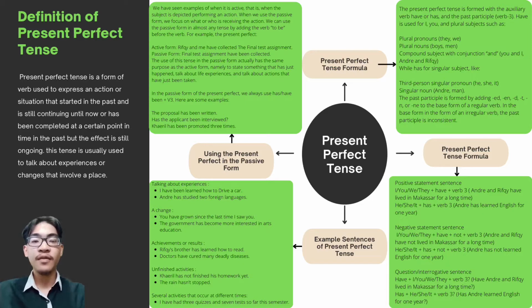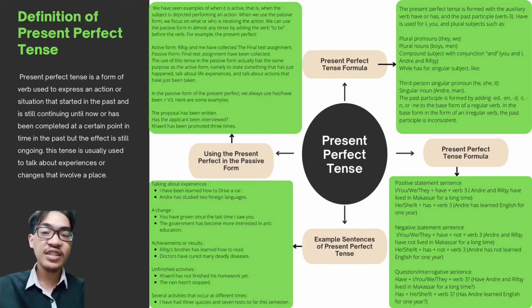Okay, for the first is a definition of present perfect tense. Present perfect tense is a form of verb used to express an action or situation that started in the past and is still continuing until now, or has been completed at a certain point in time in the past, but the effect is still ongoing. This tense is usually used to talk about an experience or change that involves a place.